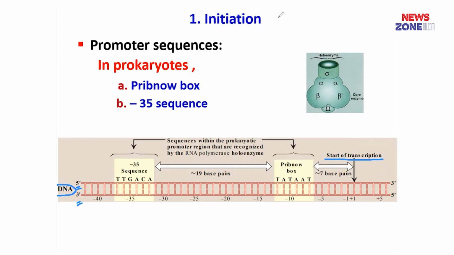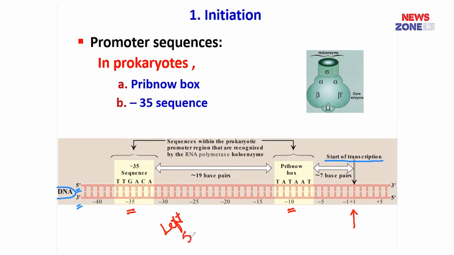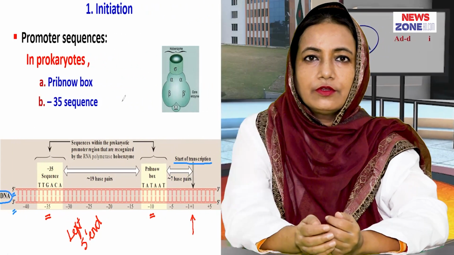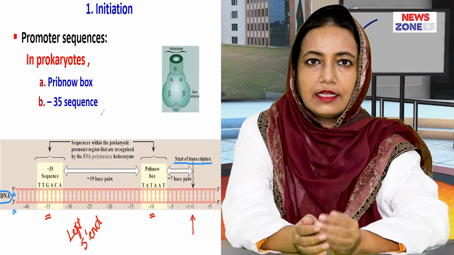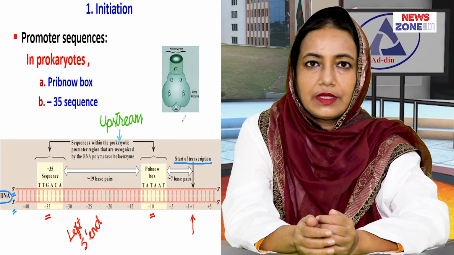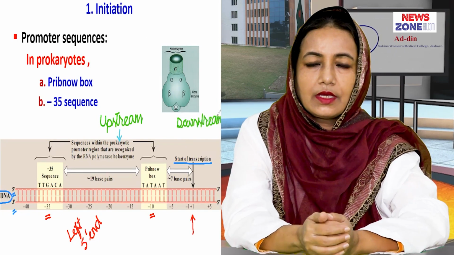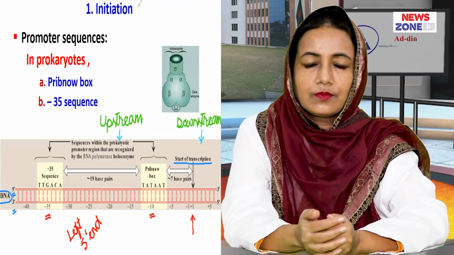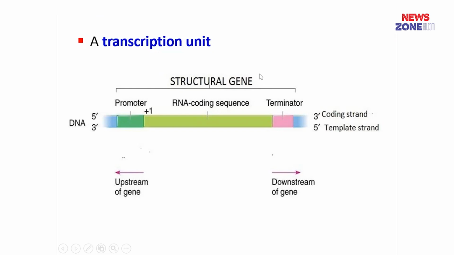The first base at the transcription start site is assigned a position of +1, and a base in the promoter region is assigned a negative number if it occurs prior to the transcription start site. So, a negative base is located to the left of the transcription start site and towards the 5' end of the DNA. The nucleotide bases that remain at the left side of the transcription start site are known as upstream, and if the nucleotide bases remain at the right side, it is known as downstream, and there is no base designated as 0.